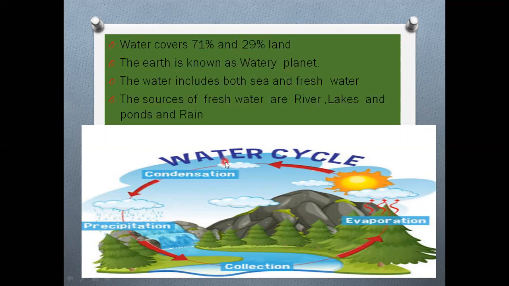On cooling, this water vapor changes back into water droplets. Condensation happens, making clouds, and again it makes water drops. The water vapor changes back into water droplets and falls on the earth. Then again evaporation takes place, again condensation, again precipitation, and again collection. So this is the process known as the water cycle, children.